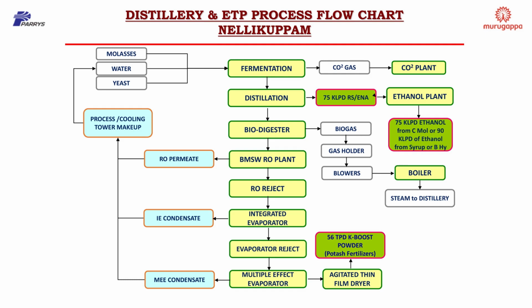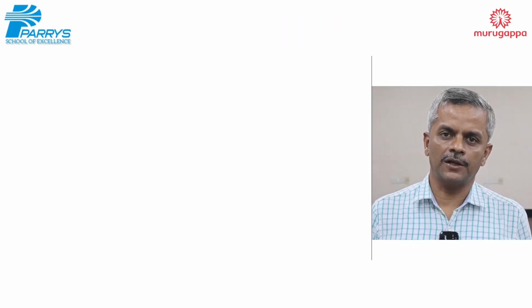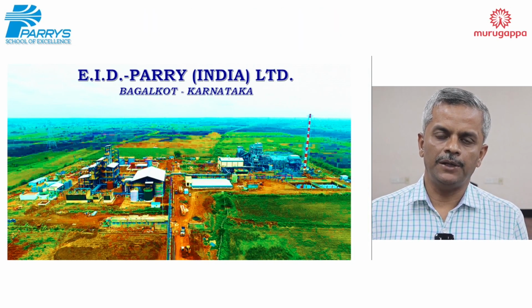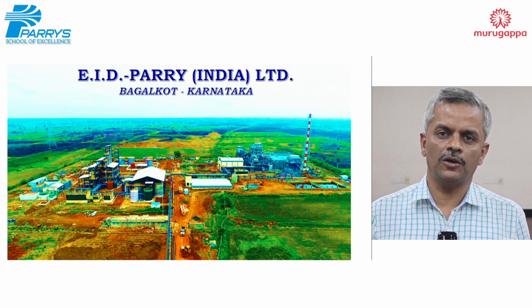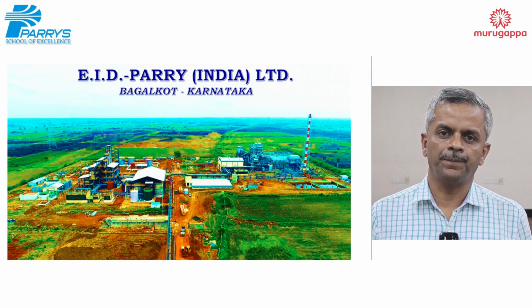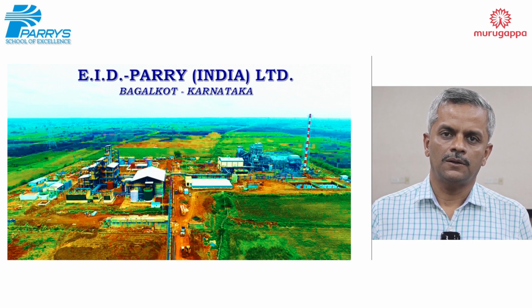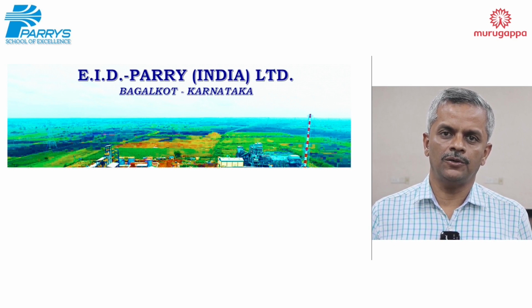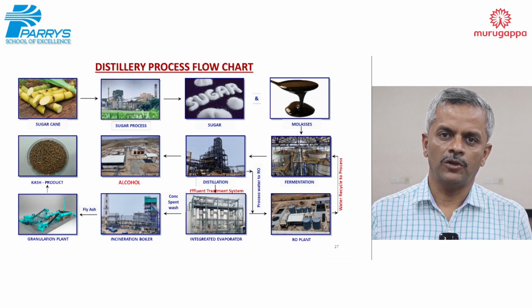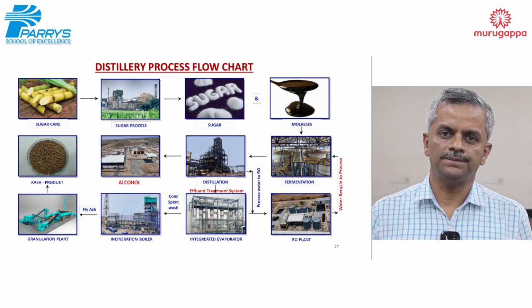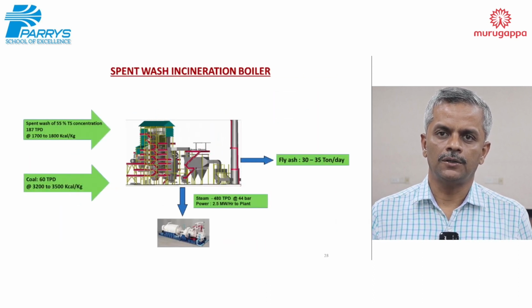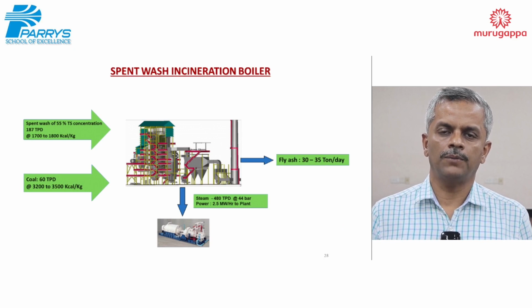Bagalkot unit is located in North Karnataka. It's a 90 KLPD plant, which can use feedstock molasses and sugar syrup, and the product is rectified spirit, neutral alcohol, fuel ethanol based on the market requirement. This is the flow diagram of the Bagalkot unit. The Bagalkot unit has a 22 TPH boiler and a 2.5 megawatt power plant.